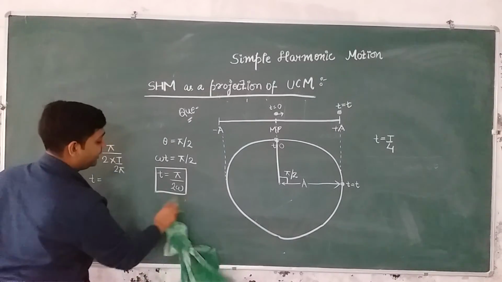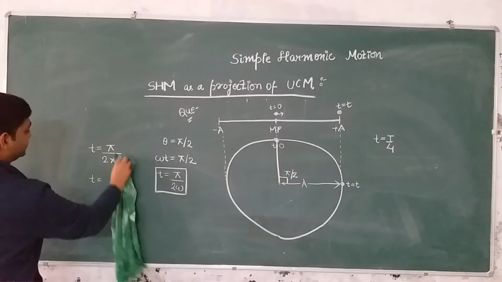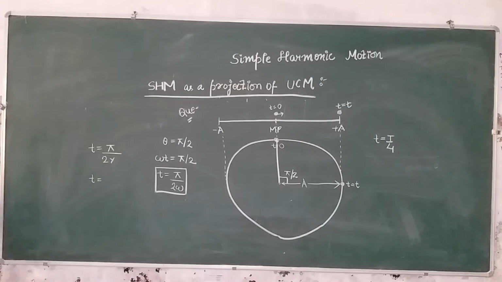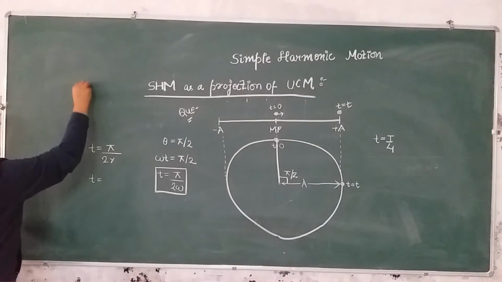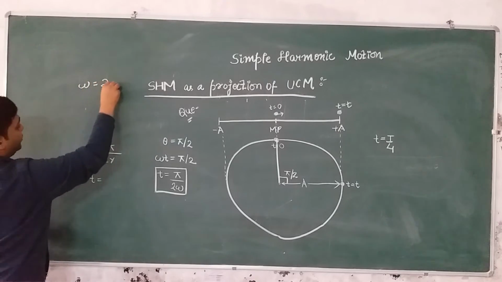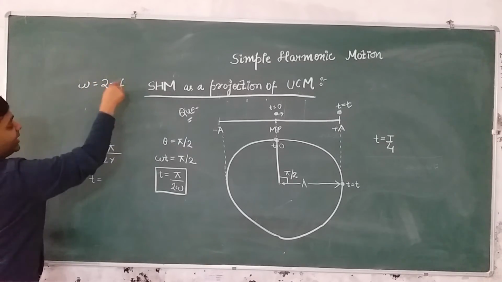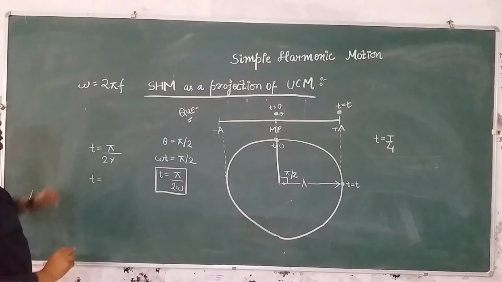Omega is 2 pi by T, right? See, omega is 2 pi f. This f is linear frequency, omega is angular frequency.